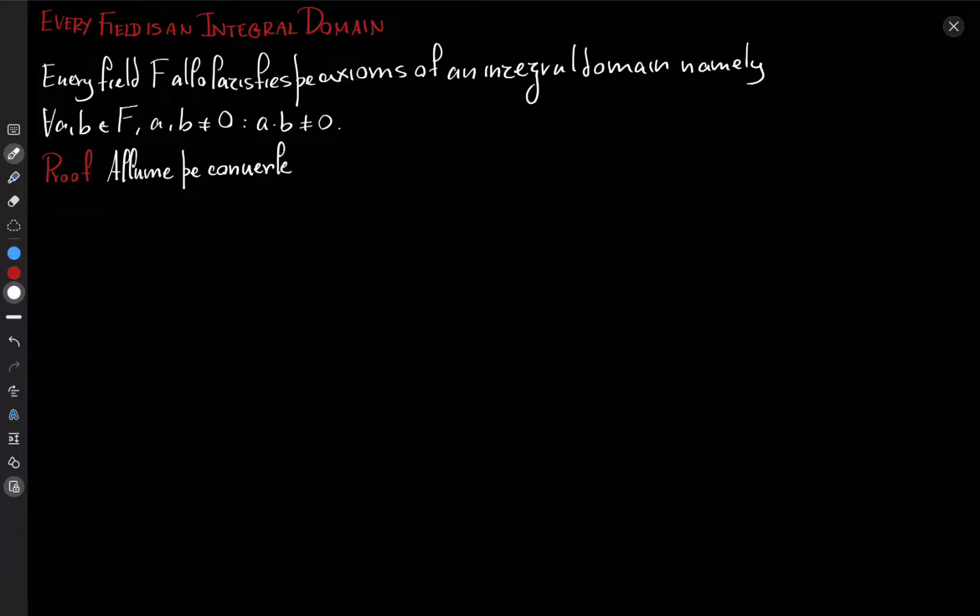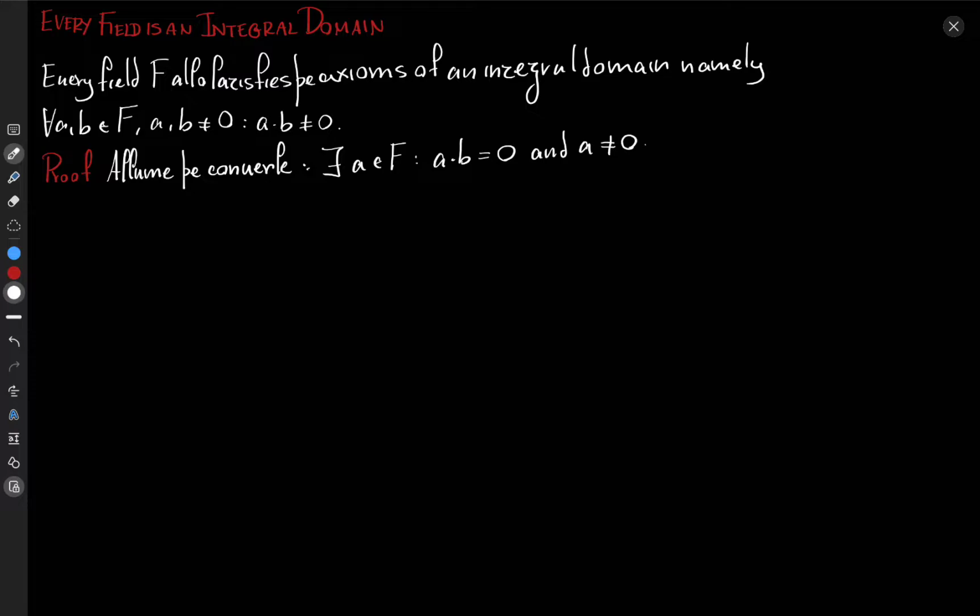That is, assume that there exists some element A in the underlying set of the field F such that A times B is equal to the additive identity and A is not itself the additive identity. That's all nice.